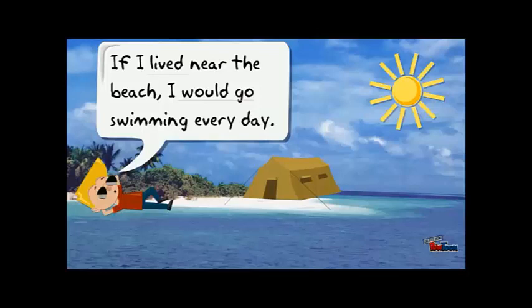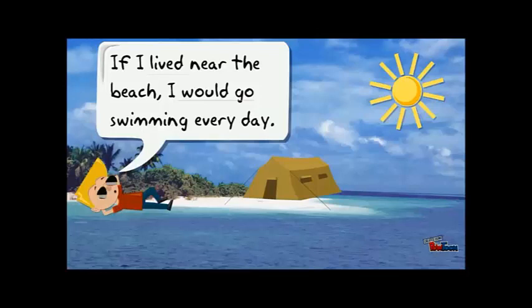Notice the verbs here. You have the first part of the sentence, which is the if clause. He says, if I lived. Look at the verb tense, lived, in the past. But this doesn't refer to the past. This refers to the future. But he uses the past tense to say that he doesn't live near the beach.